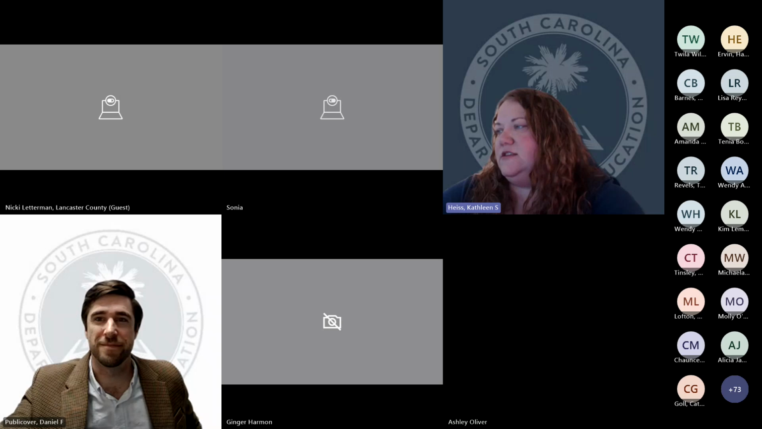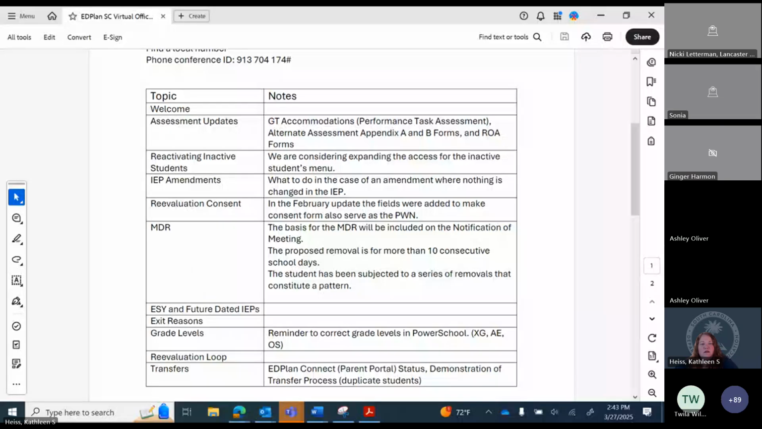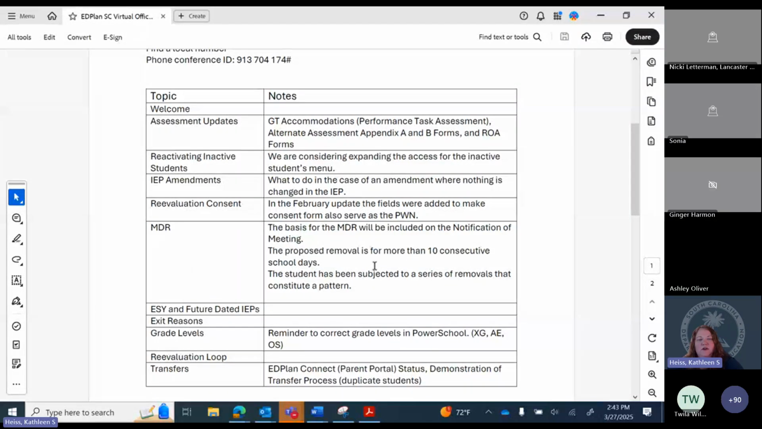All right, moving on to our next item on the agenda. We're having this conversation about reactivating inactive students. We've had a lot of requests and feedback that power users are the only ones that can reactivate the student once they leave the district or have been withdrawn. Sometimes there are things that need to be done by the school psychologist or the speech pathologist, so we're trying to look at that piece. We've looked at pros and cons of both sides of this.